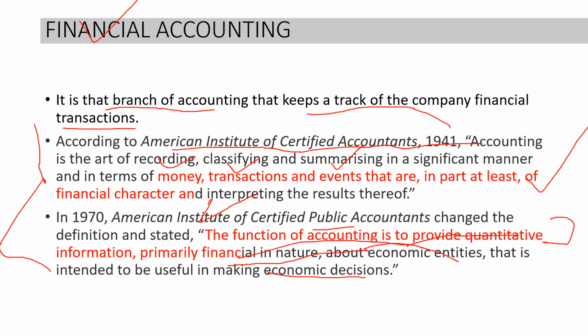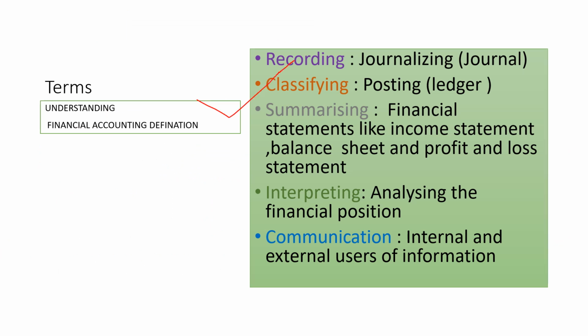Because if you have a fair idea of the company's profit and loss, you have a fair idea of the resources at your disposal, or you know whether the company is sustainable in future or not. Depending upon these factors, you take a decision whether to invest in a particular asset or not. Any economic decision has to be taken because you have limited resources, but you have a lot of choices. So to make a choice with those limited resources is called an economic decision.